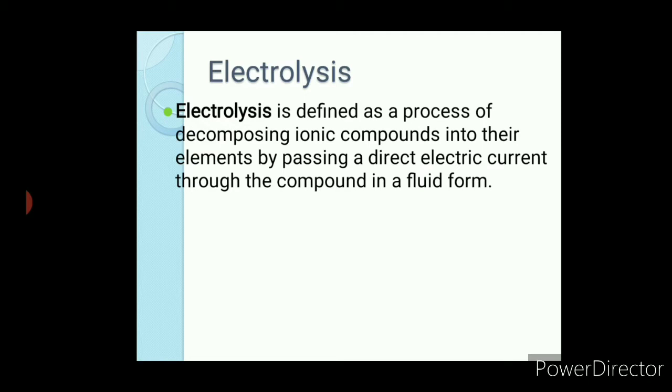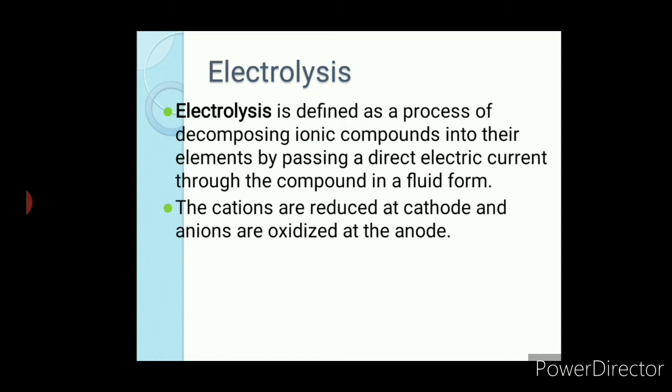For example, if you want to coat metal A on metal B, I have to take a solution of metal A in a container, which is called the electrolyte, or the ionic form of metal A. Then metal B is dipped in it. Then metal A gets deposited on it due to oxidation reduction processes. The same experiment we'll witness today.